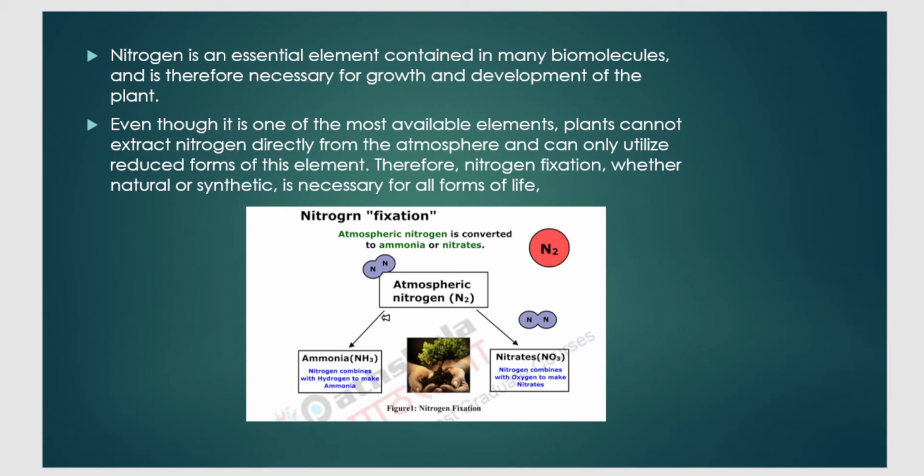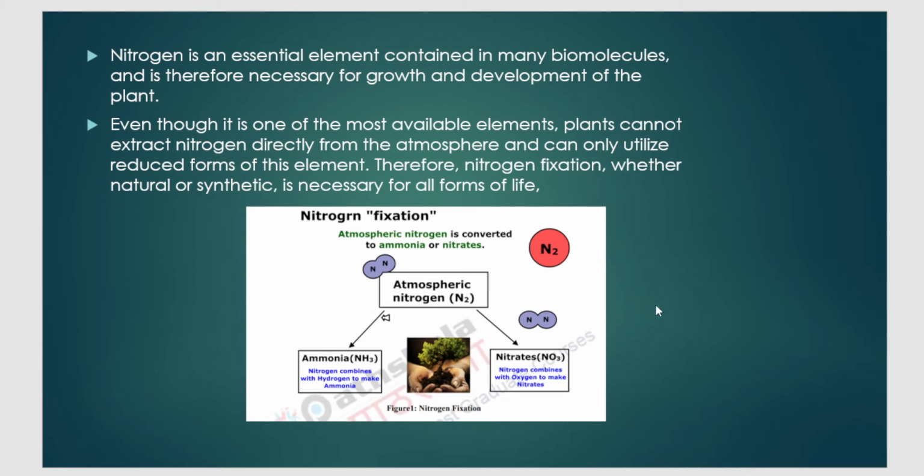Okay. But plants cannot directly take this nitrogen from the atmosphere in the form of N2. If they have to utilize it, it should be converted to a usable form, that is in the form of ammonia or nitrates. So even though it is available in abundance in the earth's atmosphere, plants cannot extract nitrogen directly from the atmosphere because they can utilize only its reduced form, that is ammonia or nitrate. Now somebody has to convert this atmospheric nitrogen to ammonia or nitrate.